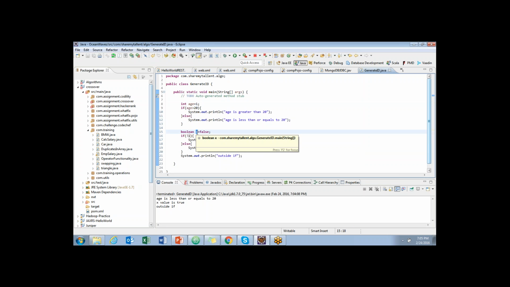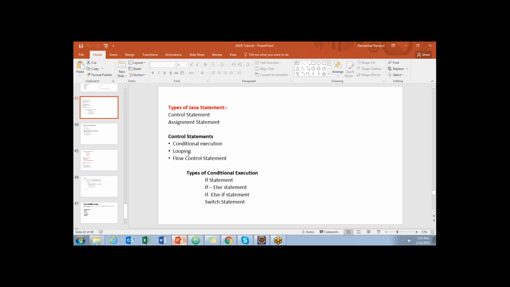Or depending on your code, why you are creating the variable, or depending on the business logic, you can define the variable names. Okay.